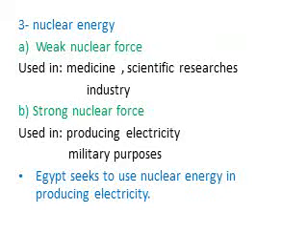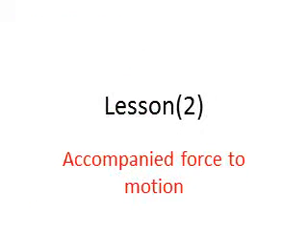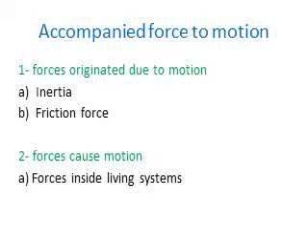That was the first lesson in Unit 2. Let's start with the second lesson, which talks about the forces combined with motion. When an object is moved, we get forces from this motion, and these forces are: number one, the forces that originated due to motion. When an object moves, we get two different forces, which are inertia and friction force.